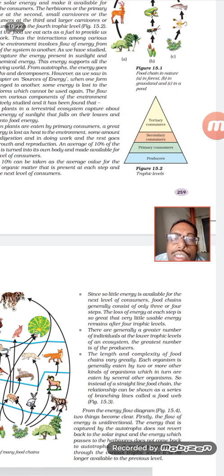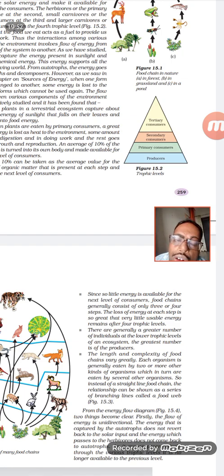The base of the pyramid is the producers. Then come primary consumers, the first to consume, then secondary consumers, then tertiary consumers. In some ecosystems there will be primary, secondary and tertiary, and in some only primary and secondary. So it keeps changing.